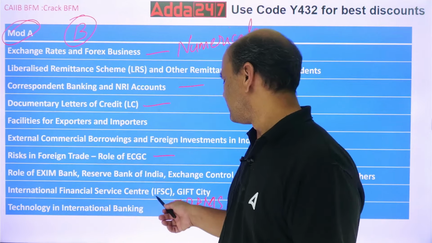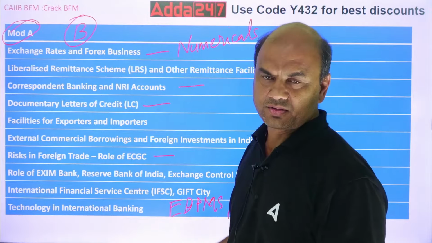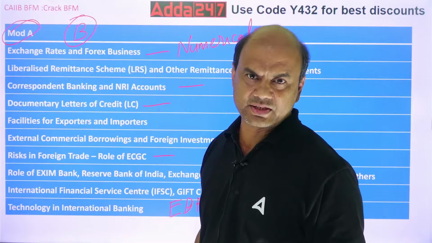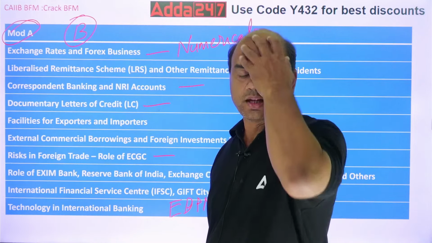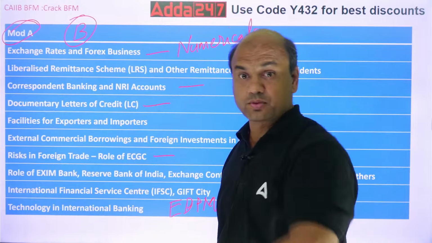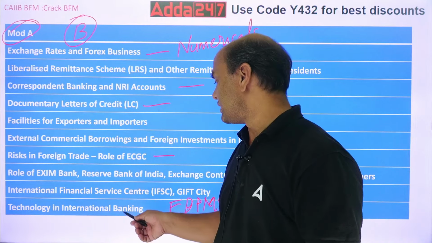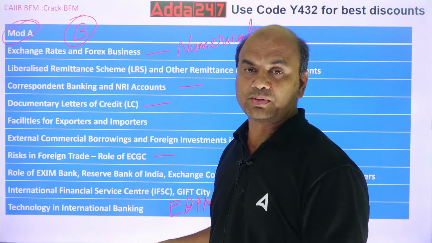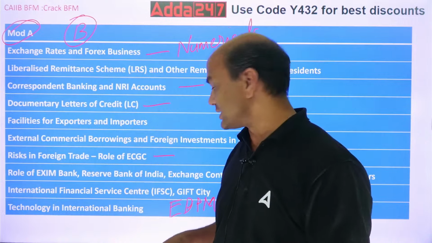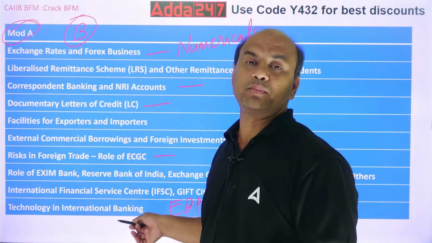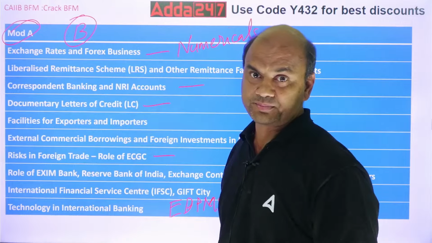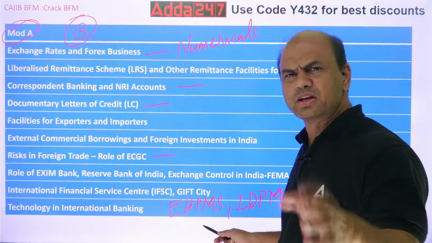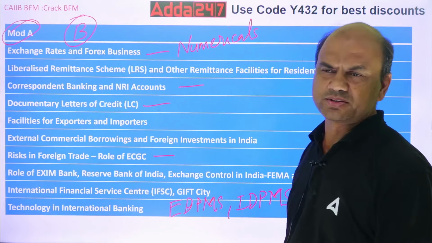Then IFSC, complete theory topic, GIFT City. The role of IFSC, the role of IFSCA, that is also a separate role that you'll have to study over here. Then technology in international banking, this you will be studying with AI and blockchain. Both the technologies will be asked, but its relation is asked only to international banking, not to retail banking. Here you will have EDPMS, IDPMS, both of them you will have compulsory questions.